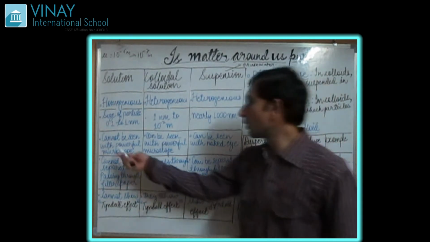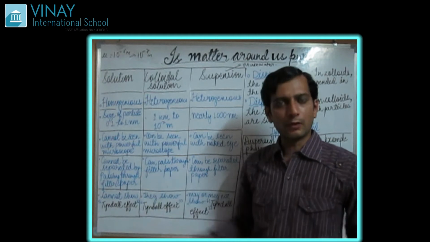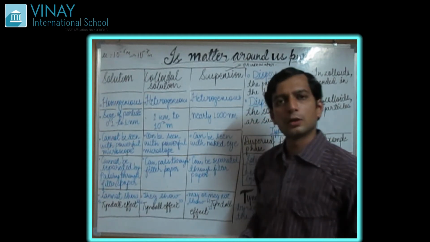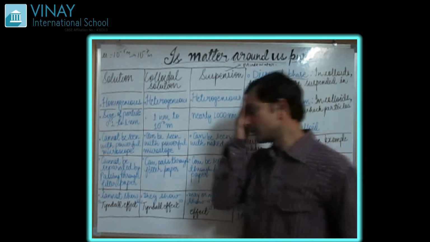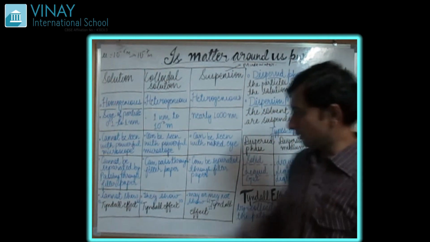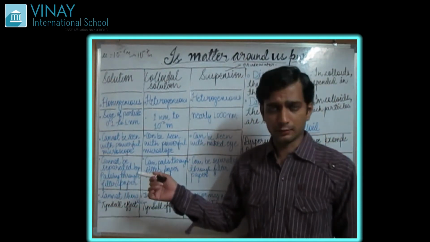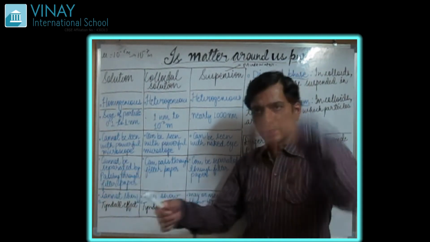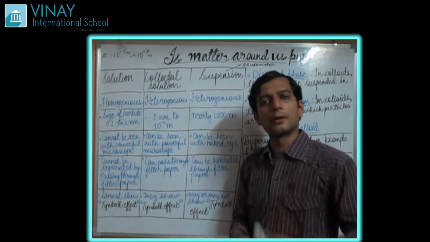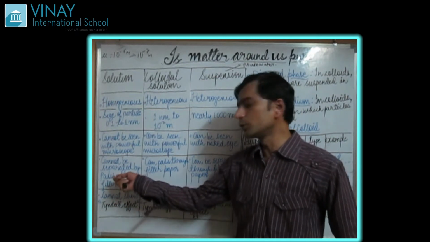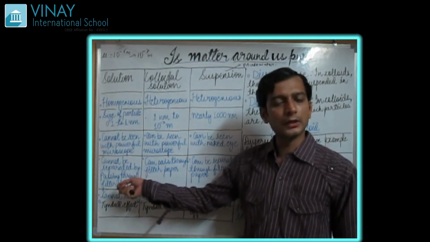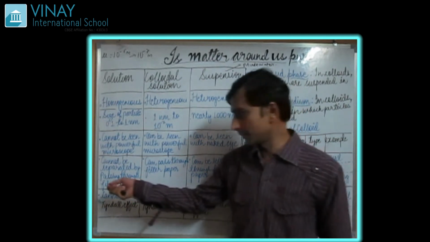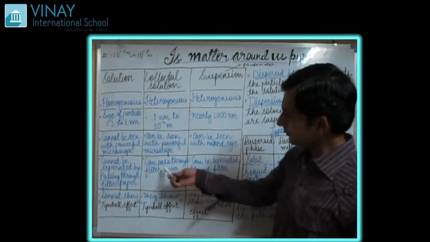So we cannot separate the water from the salt or sugar, because the particles are very small and they get mixed in it. It can easily pass through without stopping. So filter paper cannot be used to separate the mixture of sugar and water. We cannot separate it.